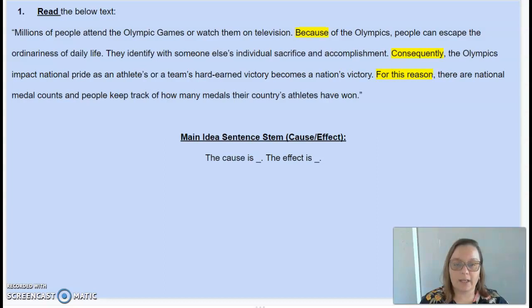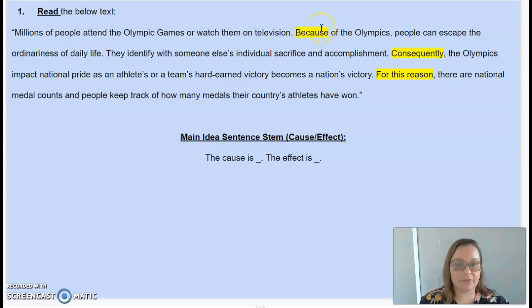So the linking words that I found were because, consequently, and for this reason. So if you located or identified any of these three words as words that can clue you into the text structure, then go ahead and give yourself a pat on the back. Great job. So these words actually show us that this is a cause and effect text structure. Now, some of y'all may have identified this as problem solution, which I will address in just a moment. So just go ahead and listen to my argument for why this is cause and effect, and we will talk about why it's not problem solution in a moment, okay?